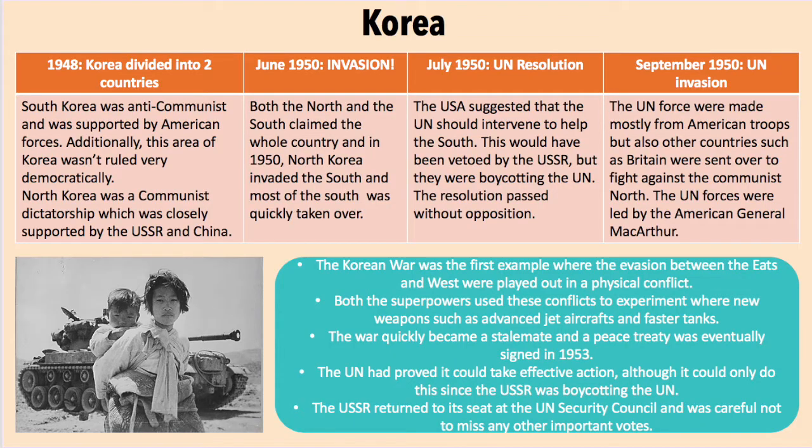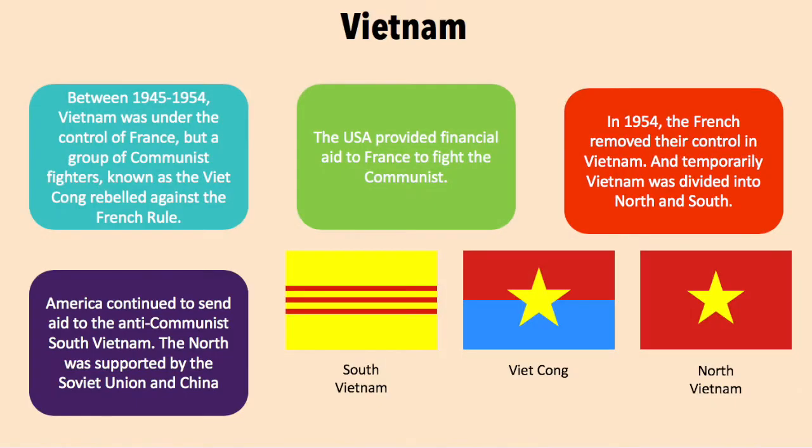Between 1945 and 1954, Vietnam was under control by France, but a group of communist fighters known as the Viet Cong rebelled against the French rule. The United States provided financial aid to France to fight the communists. In 1954, the French removed their control in Vietnam, and temporarily Vietnam was divided into North and South. America continued to send aid to the anti-communist South Vietnam. The North was supported by the Soviet Union and China.